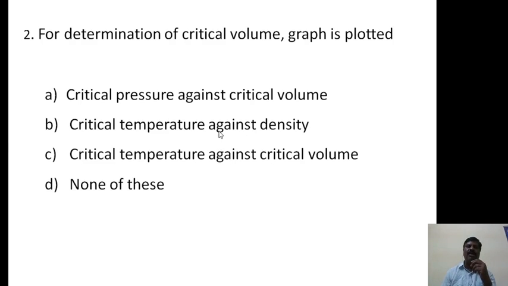The graph is plotted, and the density of the liquid and the density of the vapors meet at a particular point, and from that point the critical density can be calculated. By knowing the critical density, we can calculate the critical volume. Therefore B option is the right answer.